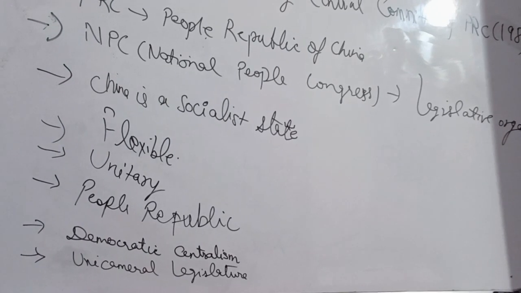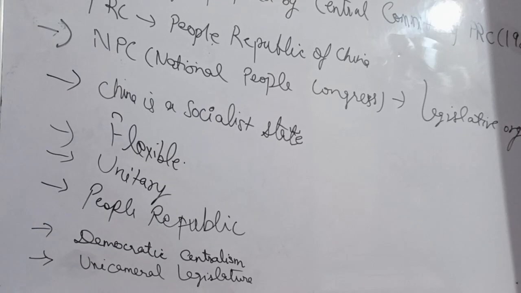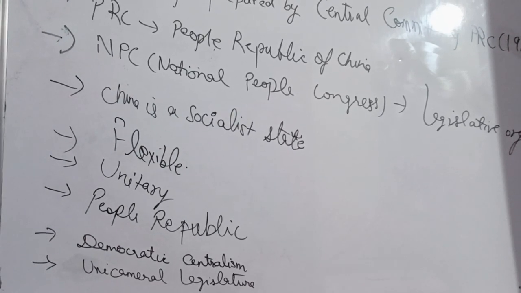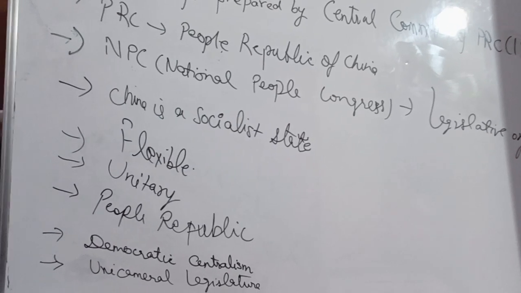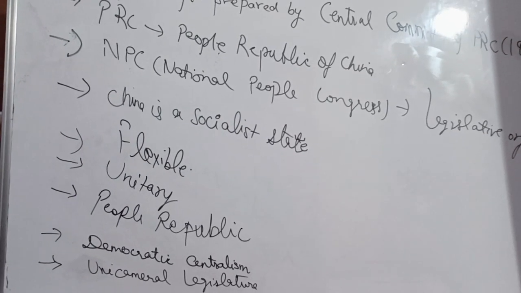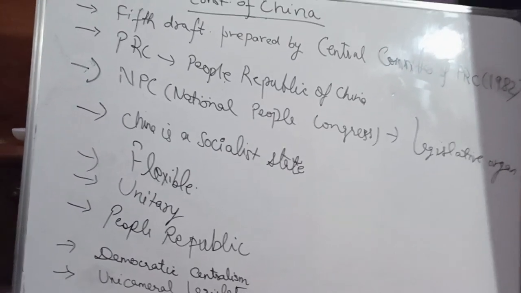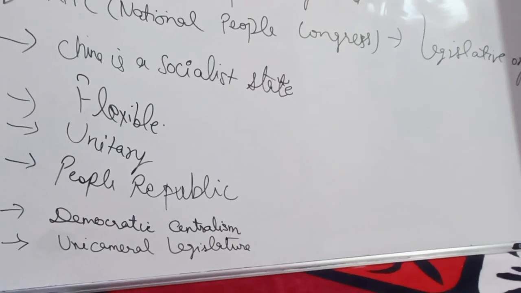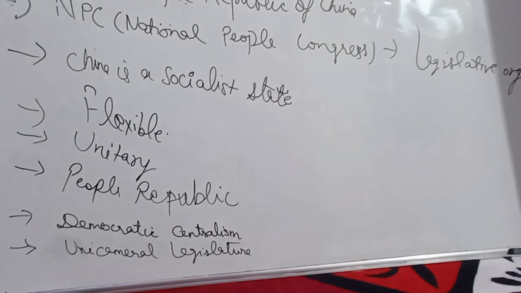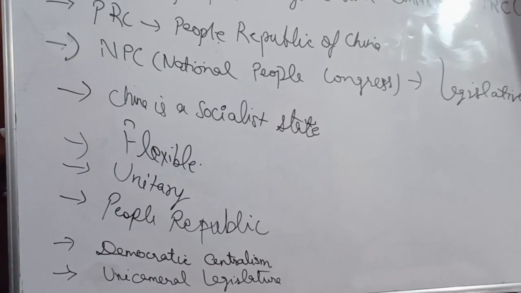Unicameral legislature, I have already told you, the NPC exercises the legislative function of the government. So, it is the highest organ of the state power and the sole legislative assembly of China. It is the repository of all the powers and authority in the country, and people exercise their power through it. Its deputies are directly elected by the people. So members of the NPC are directly elected by the people. Even members of local people's congresses are also directly elected by the people. But they must come from the Communist Party of China.